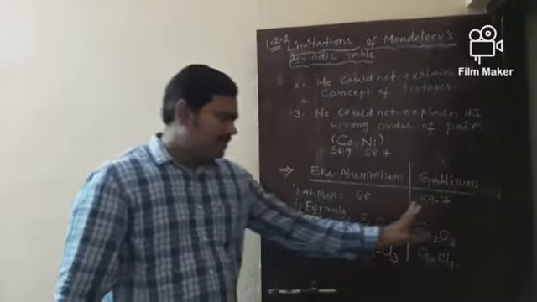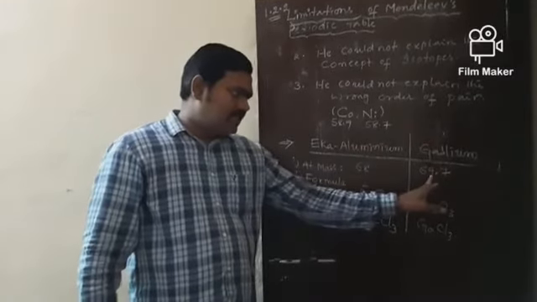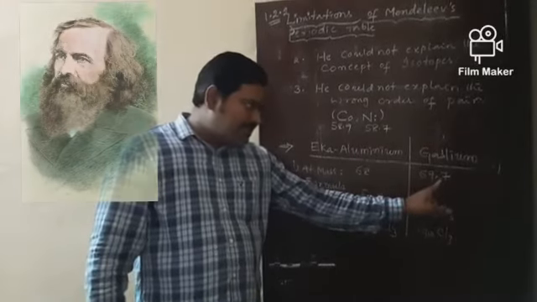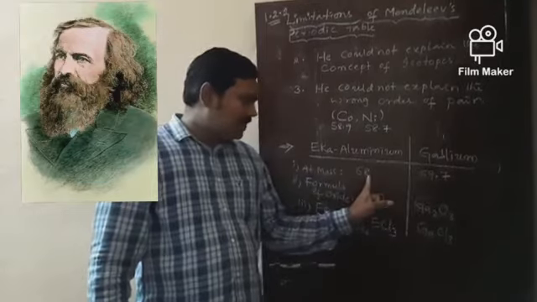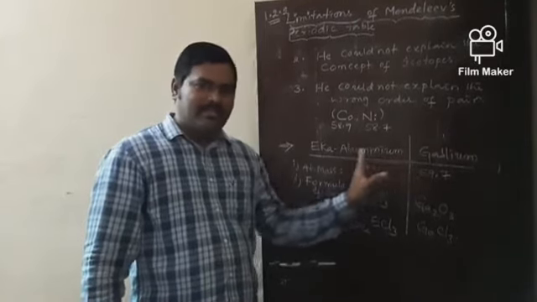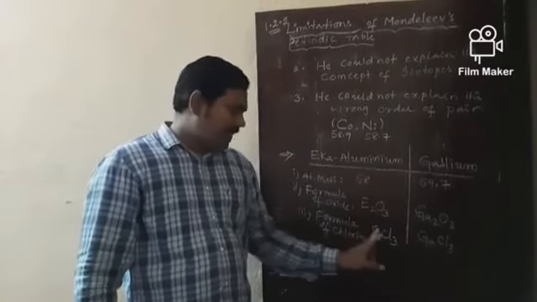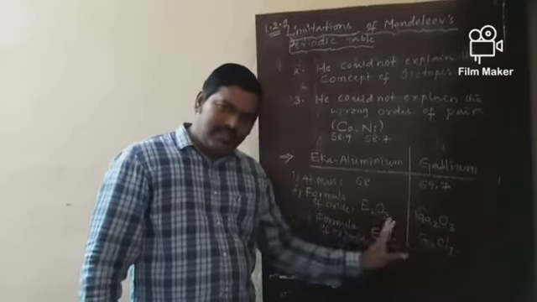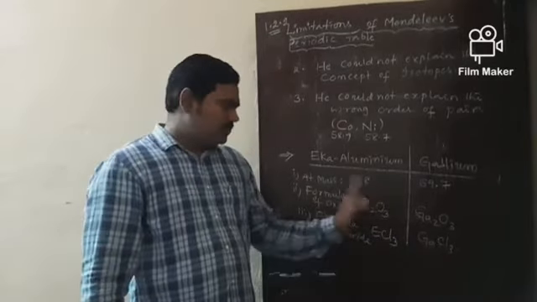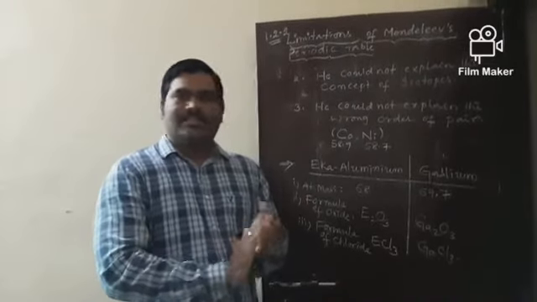So if you observe these two columns, Eka aluminum and gallium, 68, 69.7. This is the actual atomic mass. This is the atomic mass predicted by Mendeleev. Both are in similar agreement. And E2O3, Ga2O3, that is also in agreement. And ECl3, GaCl3, that is also in agreement. So this is one of the best achievements of Mendeleev's periodic table.